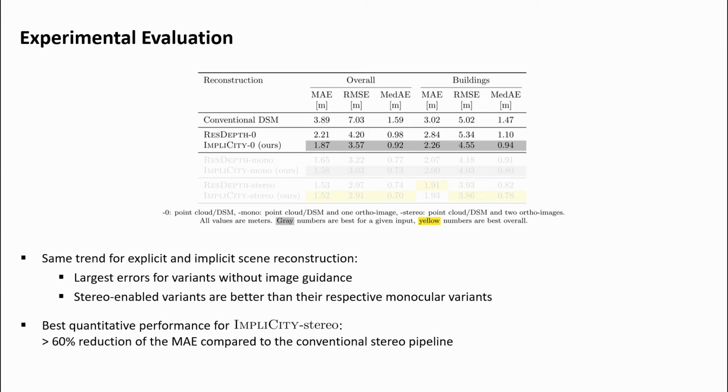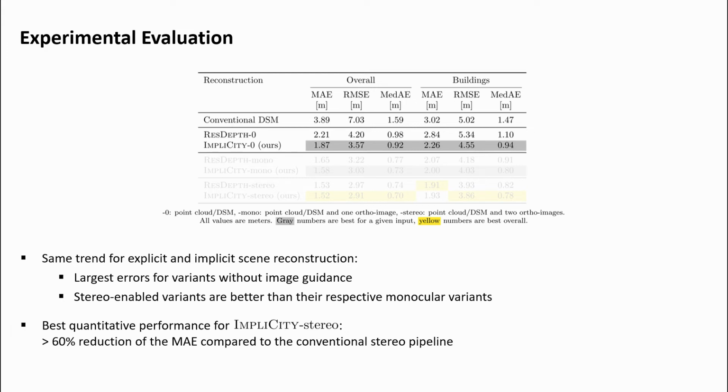We first assess the performance of ImpliCity zero so as to quantify the impact of implicit neural modeling in isolation, without image guidance. It turns out that mapping the point cloud to a deep implicit representation and then extracting an explicit elevation map from that intermediate representation performs a lot better than rasterizing the point cloud directly via a conventional heuristic procedure. Quantitatively, ImpliCity zero improves the mean absolute error by more than 50% compared to the conventional stereo pipeline.